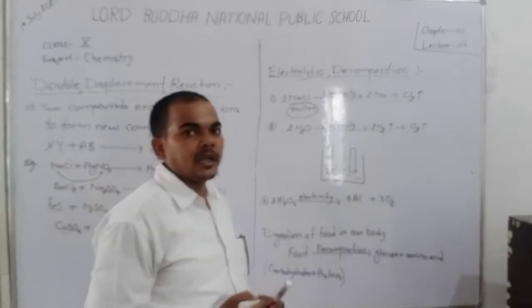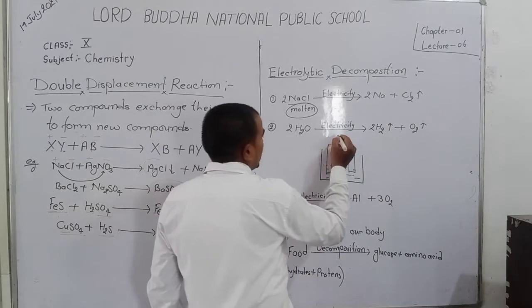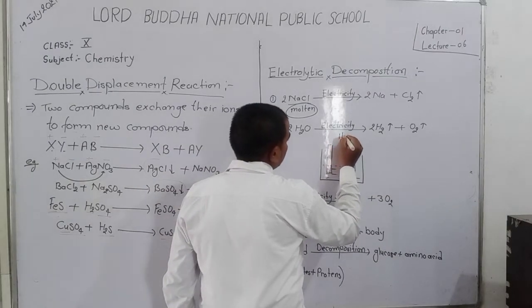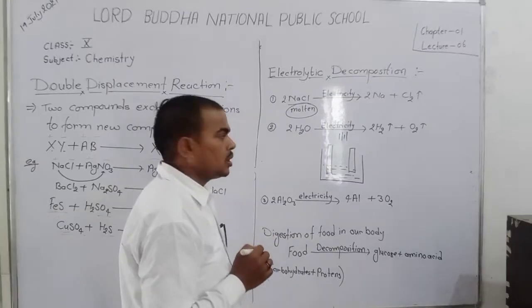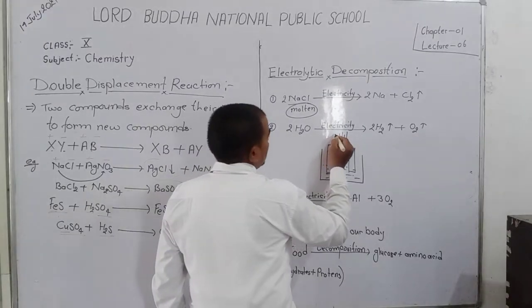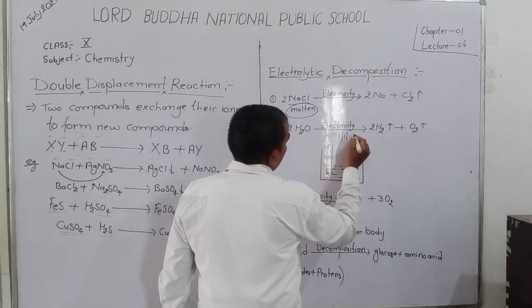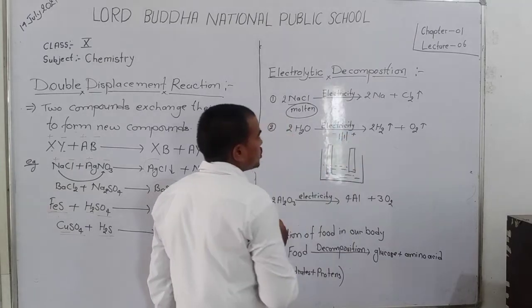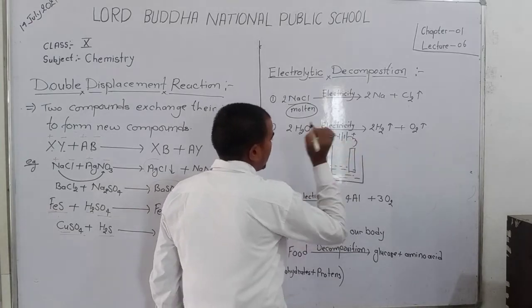Dip two metallic rods in it and connect them with wire from a source of electric current, like this.